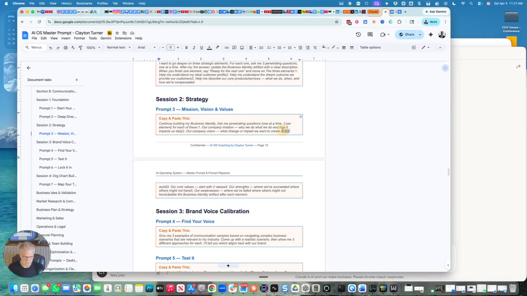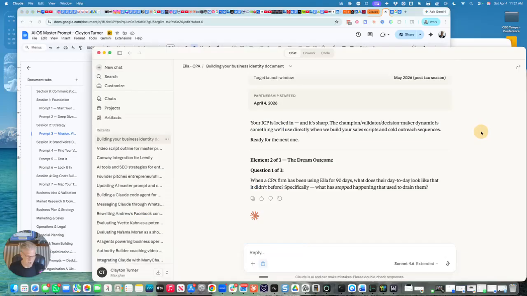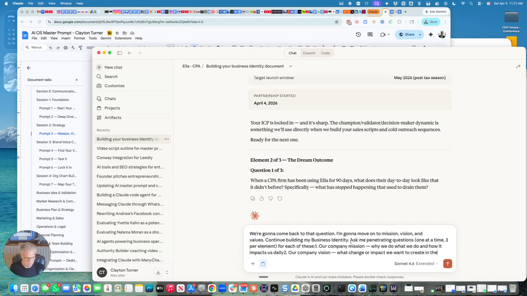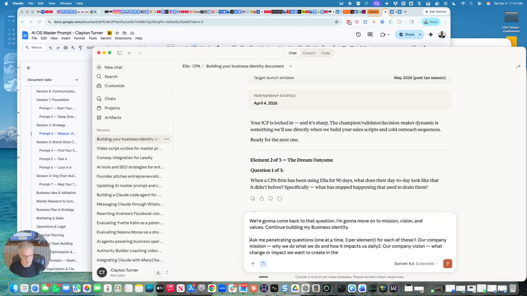And the next section, in prompt 3, is the mission, vision, values. I'm going to answer this one later. We can come back to this, and I'm going to tell it we're going to come back to that question, and I'm going to move on to mission, vision, and values. And then I'm going to paste that in here. So as you can see, I'm telling it I'll come back to this question, and then I'm going to go on to this. So that's a good thing about Claude.